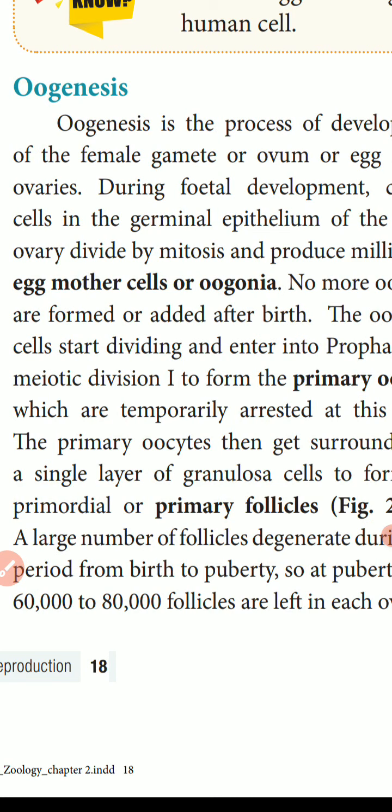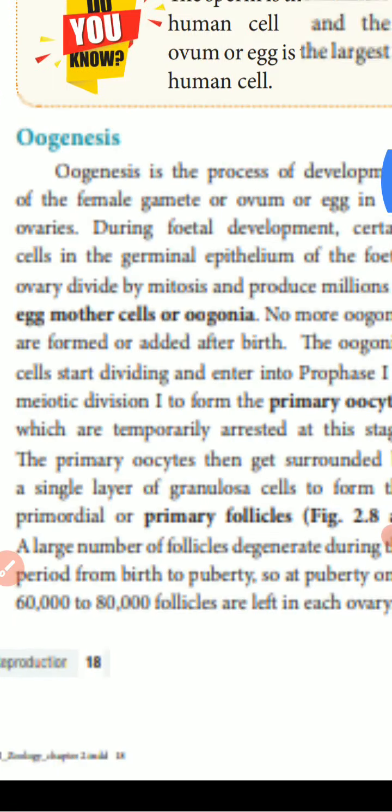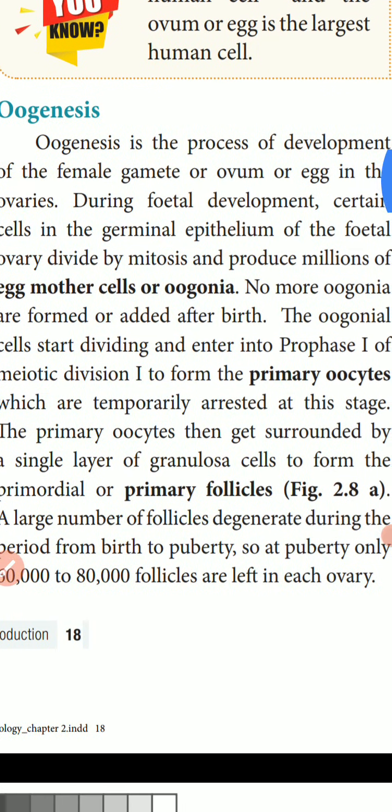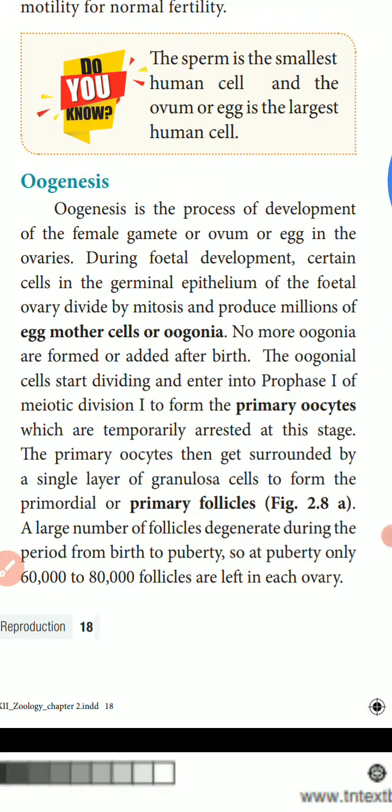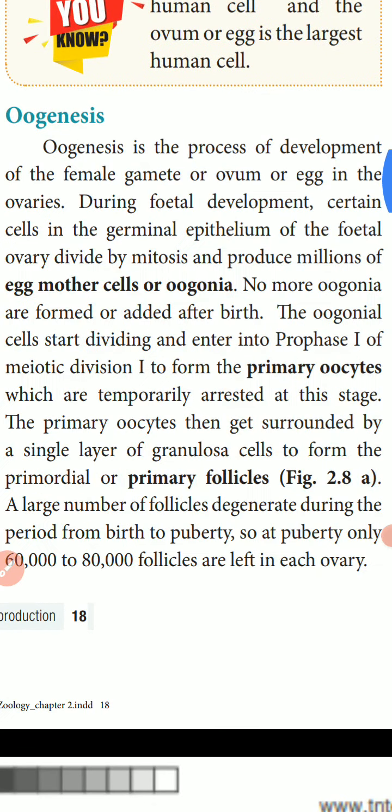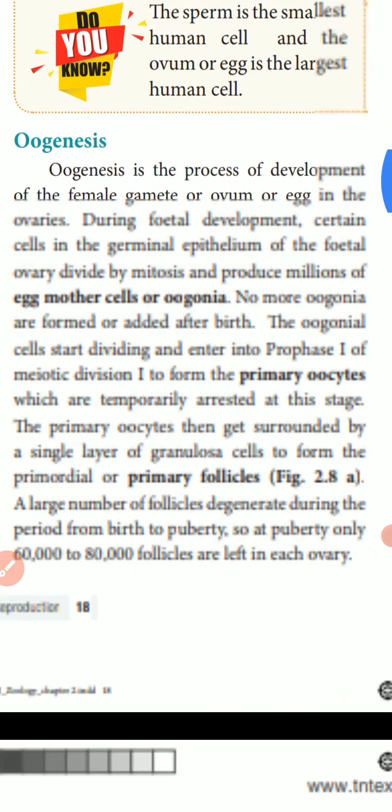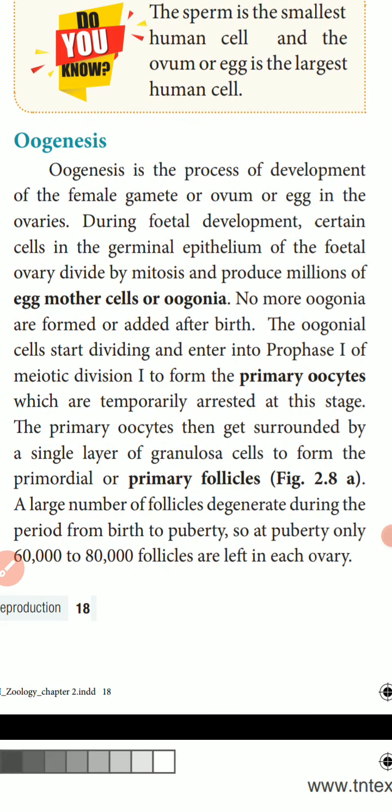Oogenesis. What is oogenesis? Oogenesis is the process of development of the female gamete, or ovum or egg, in the ovaries. That is what we call oogenesis. Oogenesis means the process of development of gametes in the ovary. That is a simple term.